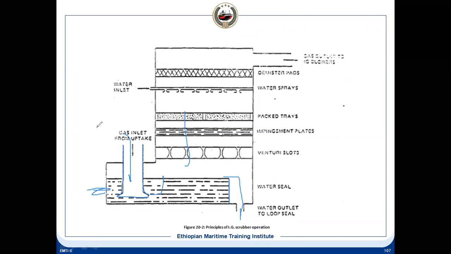Suppose the boiler uptake valve, because your flue gas is highly corrosive, there are chances of getting leakage, and you have a better isolation, it will give you another isolation, water sealing, so that this gas, even if it is leaking, will not come to your scrubber unit, because of this sealing arrangement. Because when it is sealing, it means it will be a very small pressure, it will not be that much pressure to bubble it out. So that gives you additional protection also.